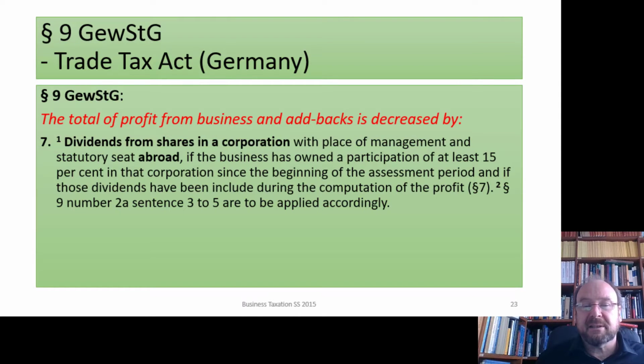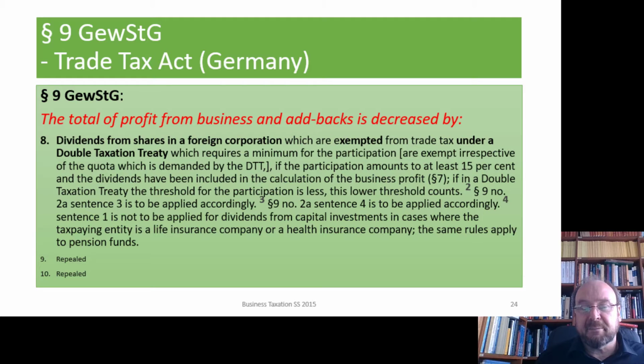And I really have now the suspicion that 9 number 8 is completely superfluous. But one never knows, and probably that is also the reason why the ministry has not convinced the federal parliament to skip that 9 number 8 rule.